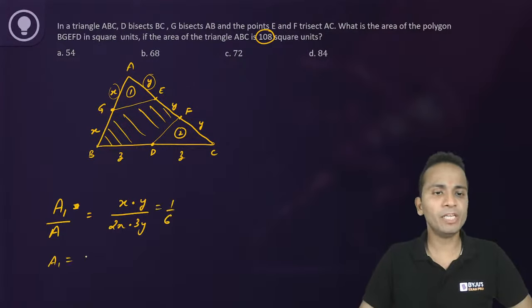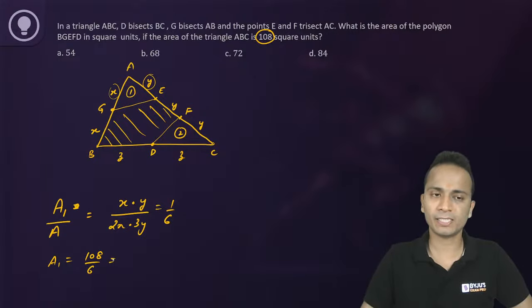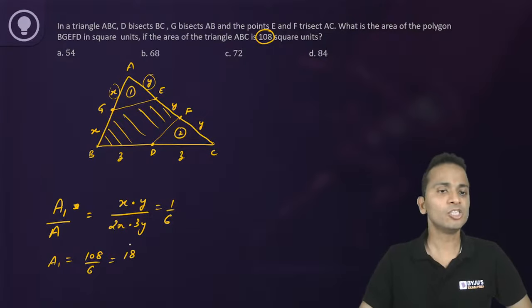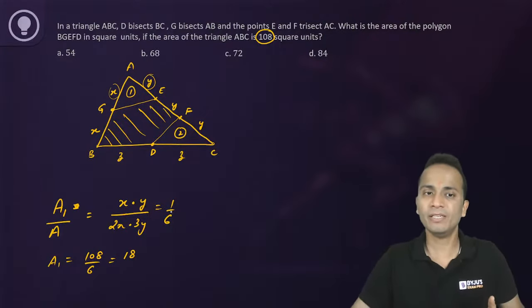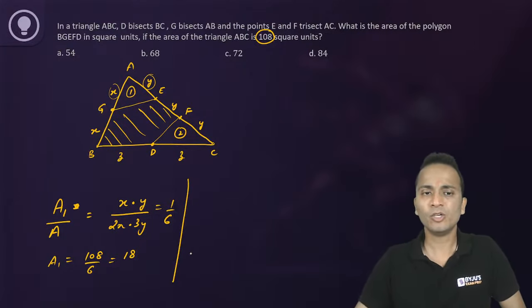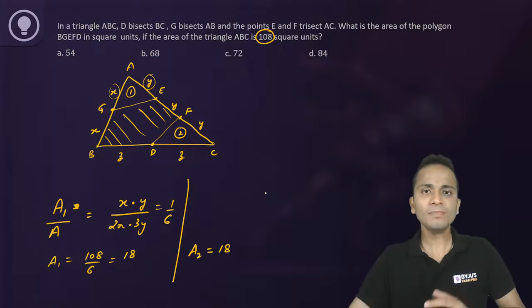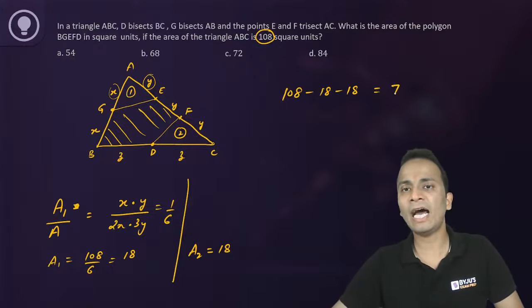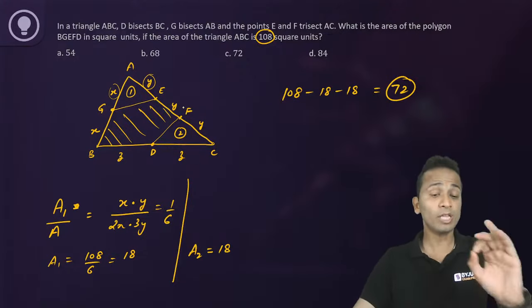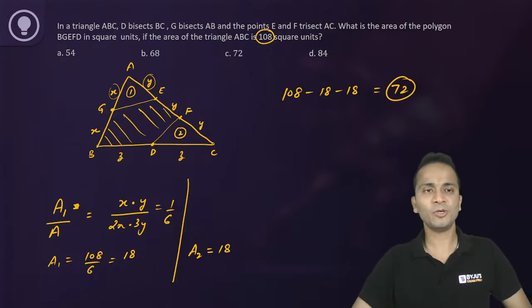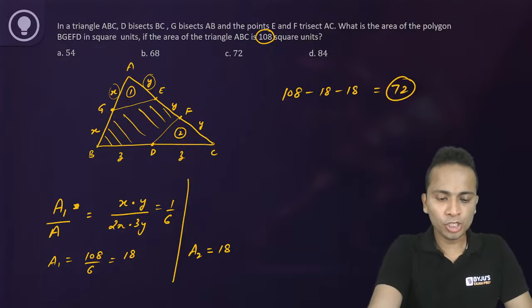So A1 will be equal to 108 divided by 6, which is equal to 18. So the area of the first region will be equal to 18. Let's look at the area of the second region. In a similar manner, A2 will also be equal to 18, right? So out of 108, you can subtract 18 and 18 and the answer will be 72. So the area of the required portion is equal to 72. All right, let's move on to the next question.